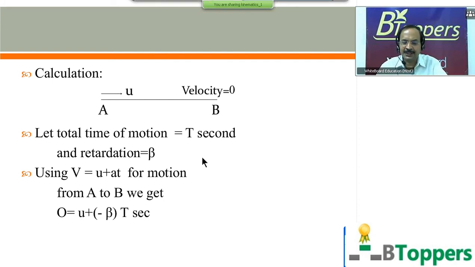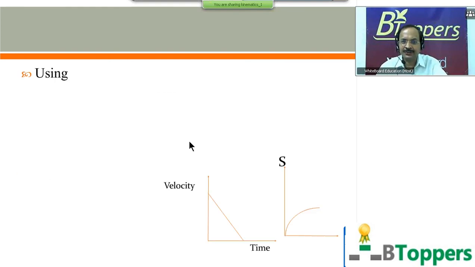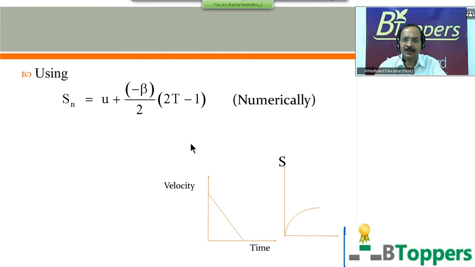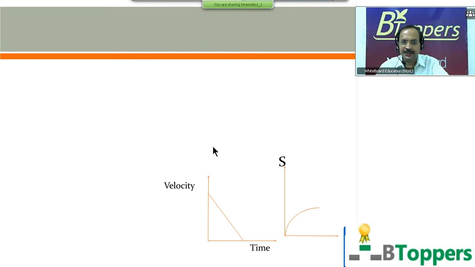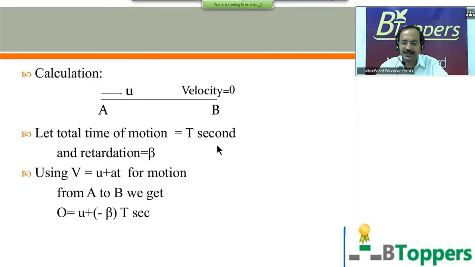To find the distance covered in the last second, so the Tth second is the last second, you have to put n equal to capital T in the equation Sn equal to u plus a by 2 into 2n minus 1. For example, if the total time of retarded motion is 10 seconds, then the 10th second is the last second of the retarded motion. In the same way, if the total time of retarded motion is capital T seconds, then the Tth second is the last second of the retarded motion.